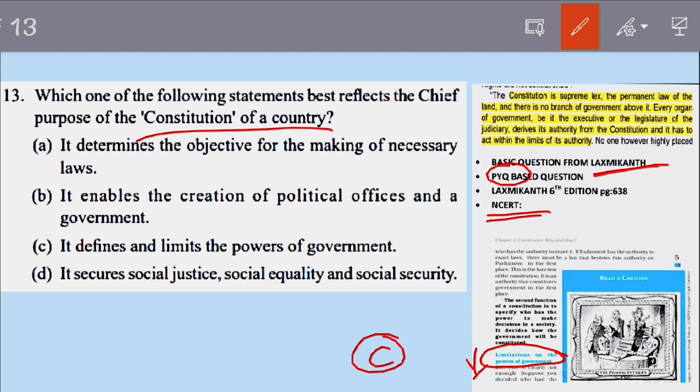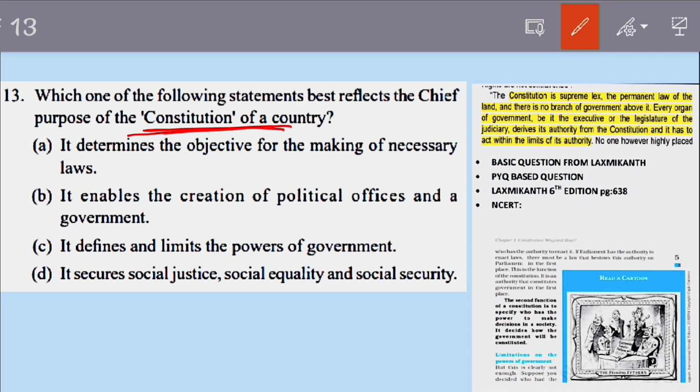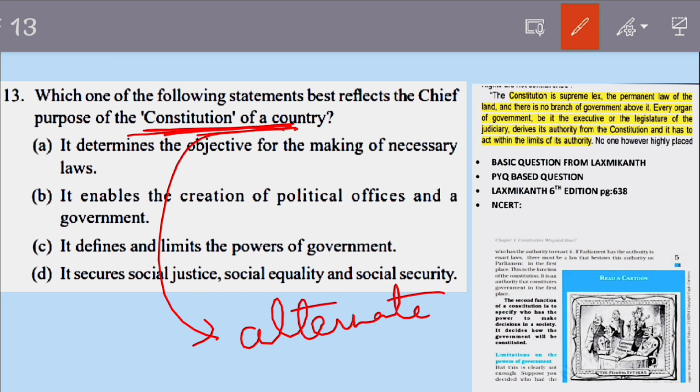So this is a frequent topic. This is the power of PYQ. If you solve PYQ, you will get almost this question almost every alternate year. Almost every alternate year UPSC gives this same question, only the wordings will be changed and the question will be exactly the same.